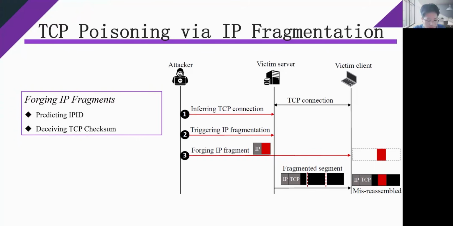In the third step, the attacker impersonates the victim server and forwards malicious fragments to the victim client. These forged fragments will be cached in the client. Finally, the victim client will reassemble benign fragments and the forged fragments that carry the correct IPID value together. Once the TCP checksum can be evaded, the original TCP segment will be poisoned.